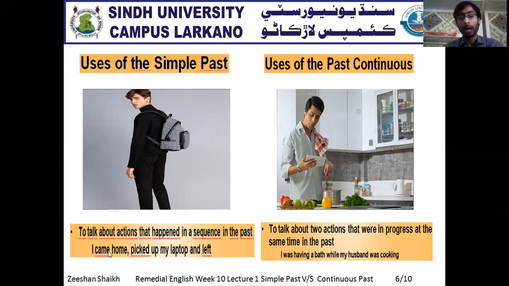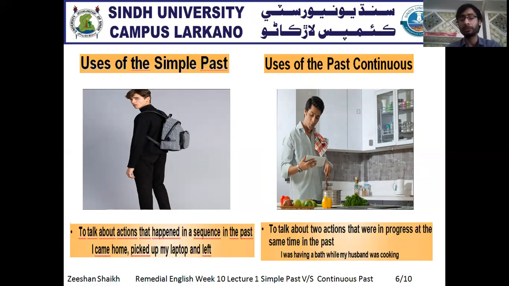Here, I came home. This becomes the first sentence. After a few minutes, he picked up his laptop, and again after a few minutes, he left his home. Clear? So now these are the three sentences of the past simple tense, given in a series. It means to talk about actions that happened in a sequence, in your order form.